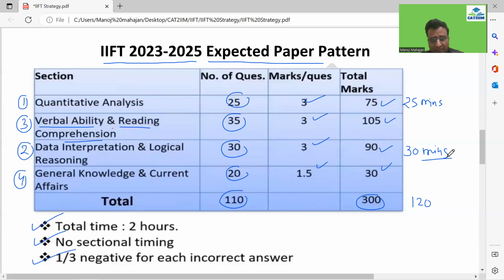So what you can look forward to, guys, after spending the time in this DLR, is to do the VRC. Again, in the VRC, verbal ability used to be a bit scoring earlier, but I don't see it scoring now. But still, RCs are damn lengthy, right? So that is a trend of the IIFT. Still, you have 35 questions. So I would be recommending maybe 30 minutes. And no doubt, the cutoff has not gone very high for the last 2 years in this section, guys. But if I just go a few years back, it was damn high in the VRC.